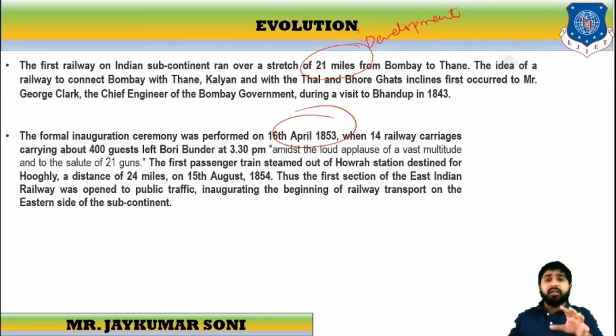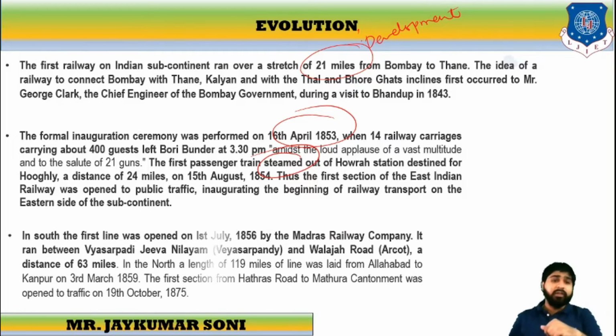The first passenger train steamed out of Howrah station. This is the first steam railway, the first passenger steam railway from Howrah station, and the destination was Hooghly. The distance was 24 miles, on 15th August 1854, and thus the first section of the East Indian Railway was opened to public traffic through this eastern side of the subcontinent.